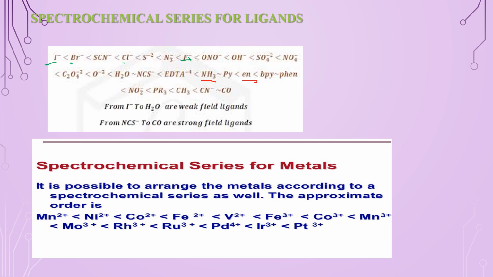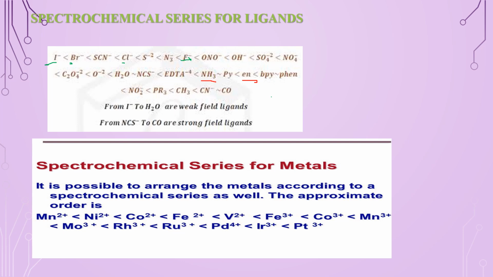We know that fluoride is small in size, so fluoride can approach the metal more closely, resulting in greater crystal field splitting. As I told you earlier, weak field ligands give a small delta value. Strong field ligands give a large delta value. So that is how we classify weak field and strong field ligands.